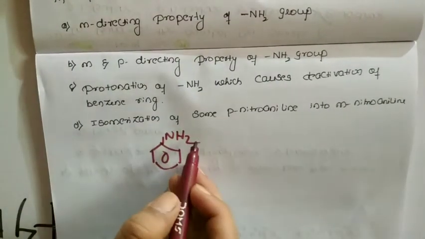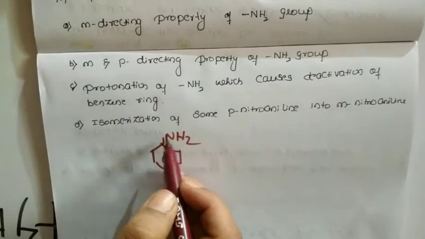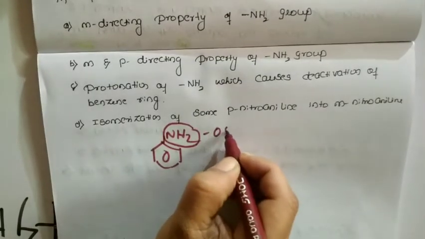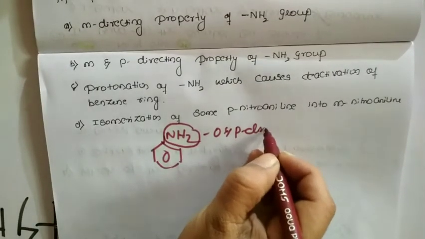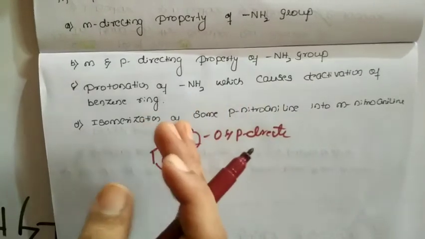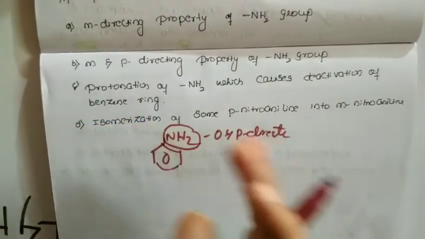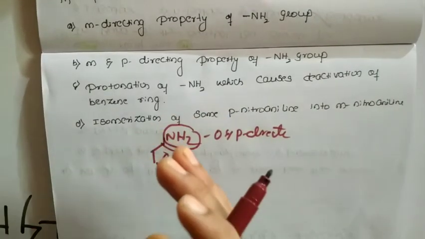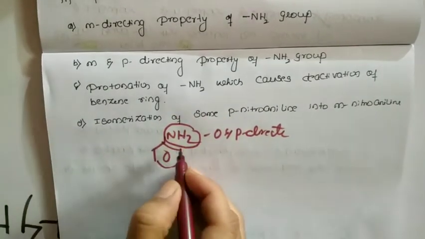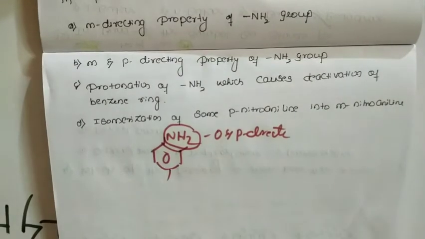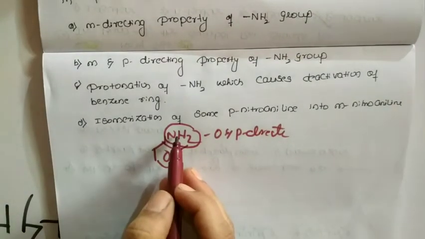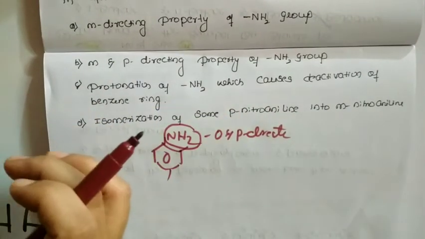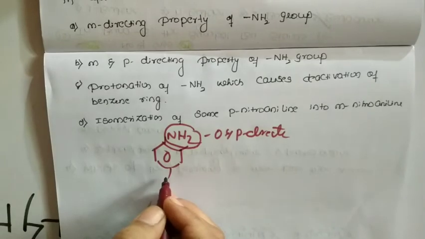One more point we need to concentrate on before going to the options: this amine group is an ortho and para directing group. Whenever electrophilic substitution takes place, the electrophile will move either to the ortho or to the para position, because this amine group directs the incoming electrophile to the ortho and the para positions.